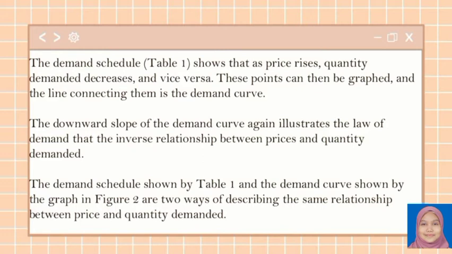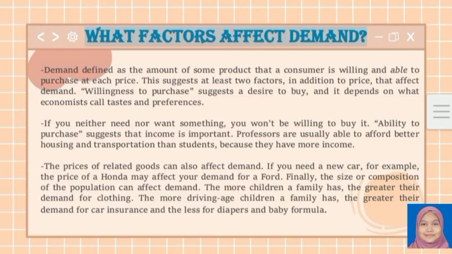The downward slope of the demand curve again illustrates the law of demand, that is the inverse relationship between price and quantity demanded. The demand schedule shown by table 1 and the demand curve shown by the graph in figure 2 are two ways of describing the same relationship between price and quantity demanded. Next, what factors affect demand?